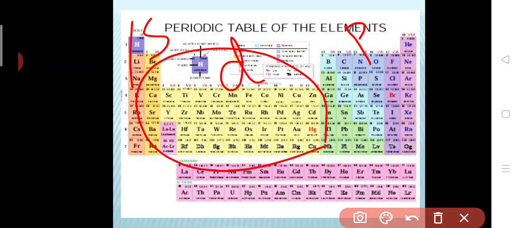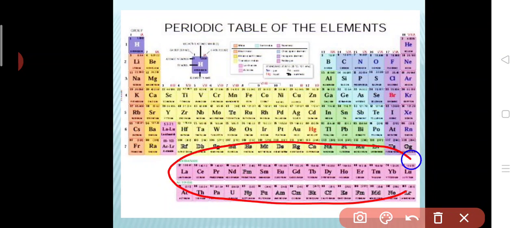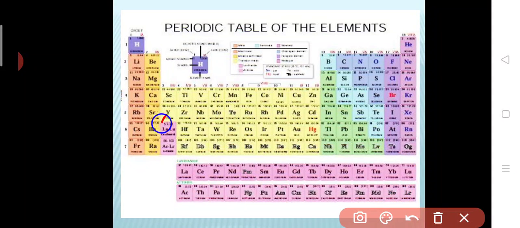Next we are moving on to the fourth block, which is your F block element. Actually this F block element is present here. There was no position inside the periodic table, that is why it is kept under the periodic table. It includes 14 elements, the lanthanides, we call them lanthanoids, and 14 elements after actinium, which we call actinoids, and they are placed at the bottom of the periodic table. They are called inner transition elements.